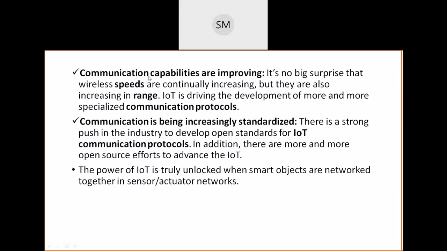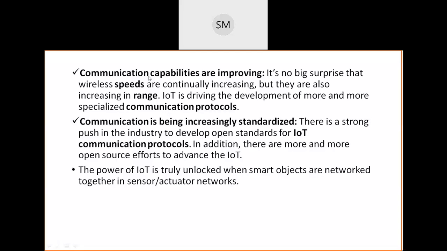Year by year, month by month, the capabilities of communication keep on improving. And for communication, this IoT network, or smart object network, or sensor network has its own communication protocols, like the transport protocols TCP and UDP, and the internet protocol, IP, right?